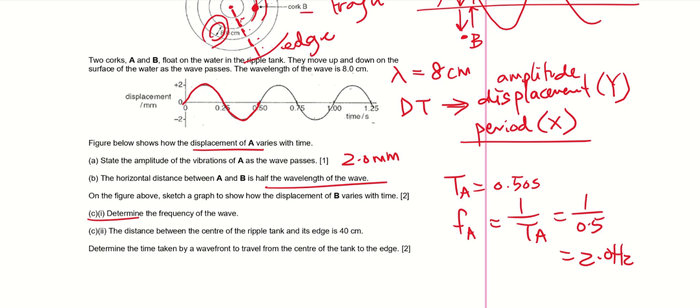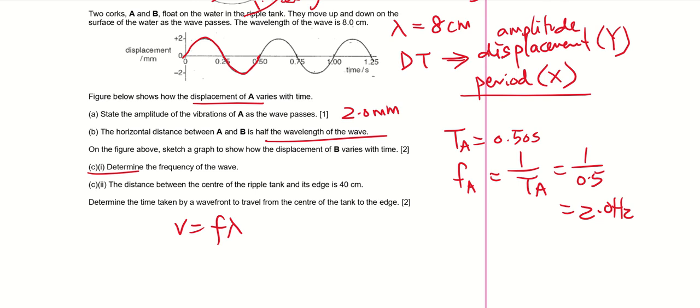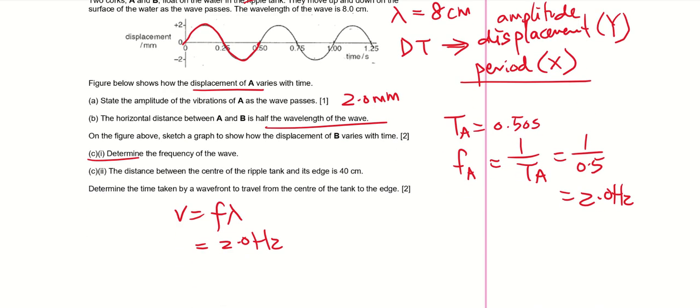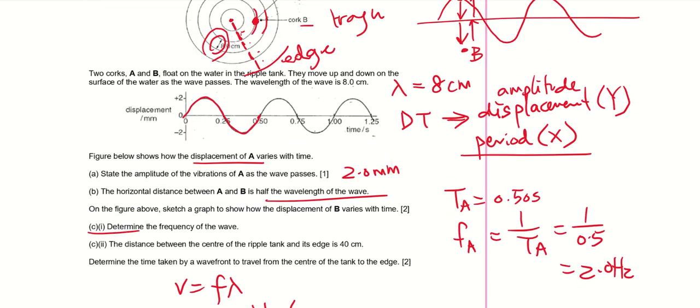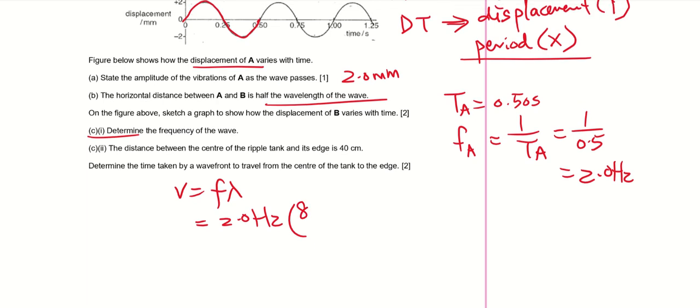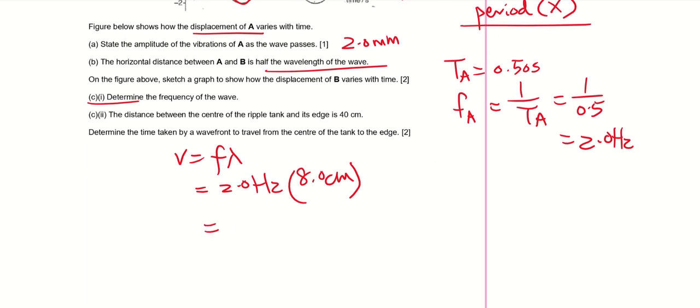So determine the time taken to travel from the center to the edge. Now we can find out the speed. Speed of the wave is v equals f lambda. We calculated the frequency. Frequency is 2 Hertz, right? The wavelength is 8 cm. So that will give me 16 cm per second.